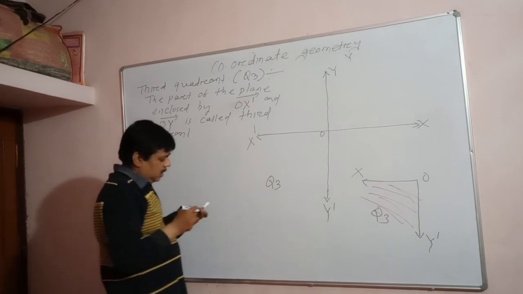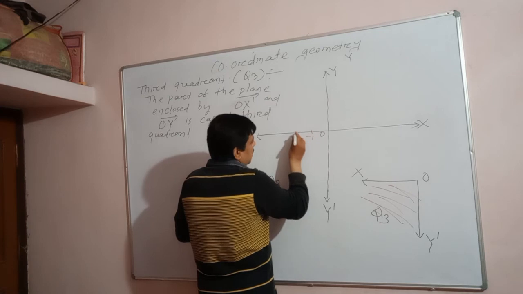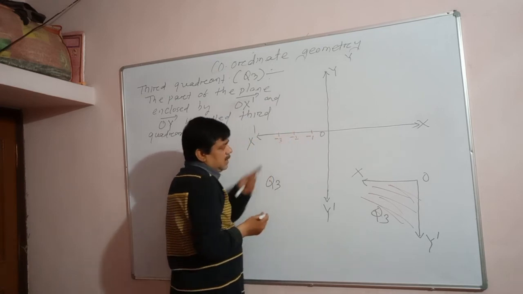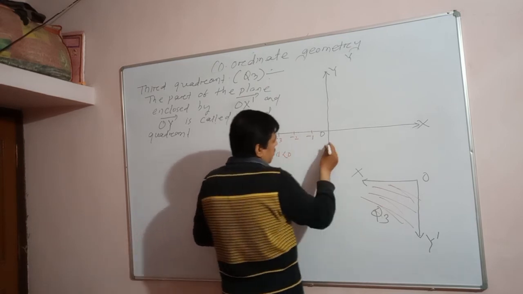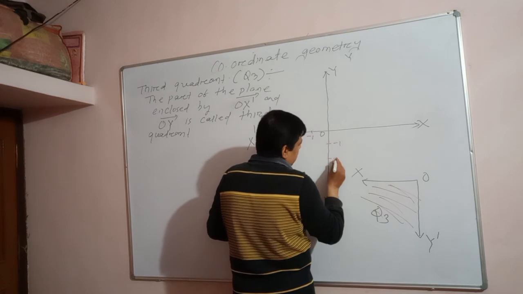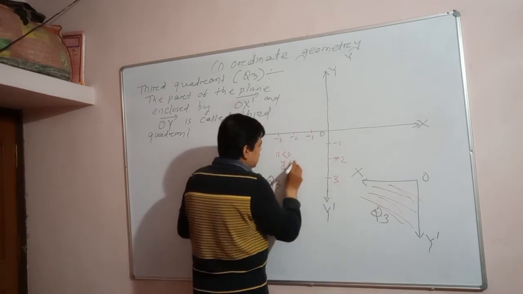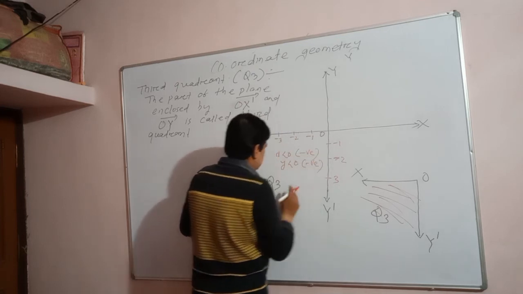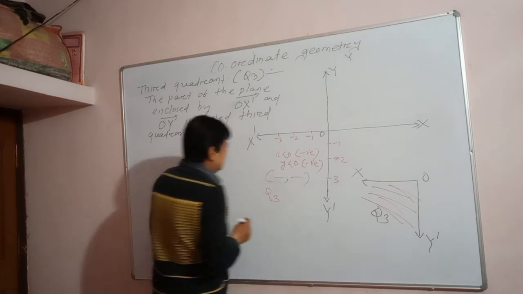And in the third quadrant, students, x value is negative: minus 1, minus 2, minus 3, meaning x is less than 0, negative. And here y value is minus 1, minus 2, minus 3, it means y is less than 0, so this is also negative. Okay, understand? These points are negative and negative.